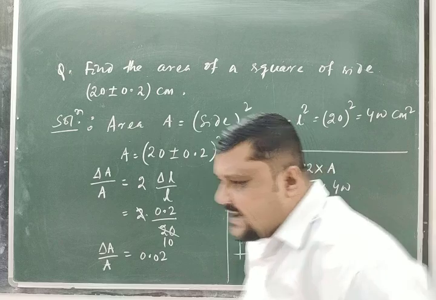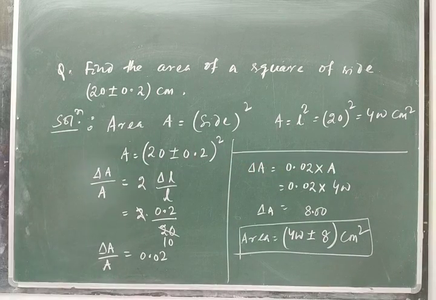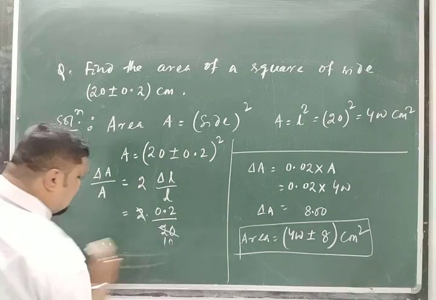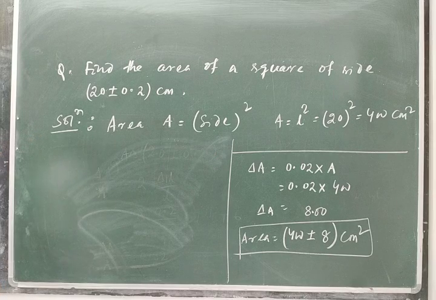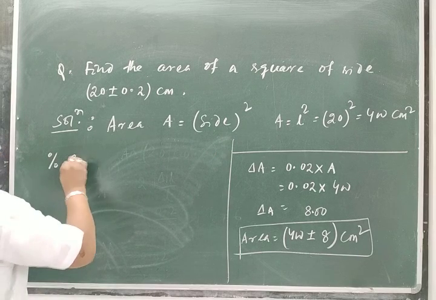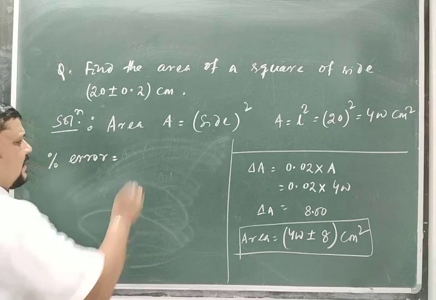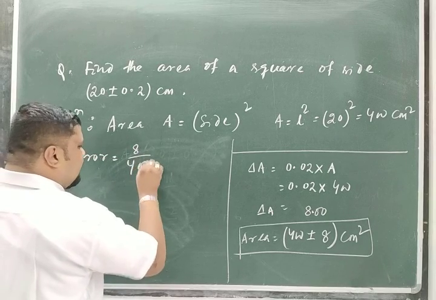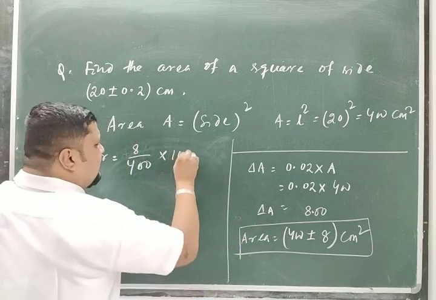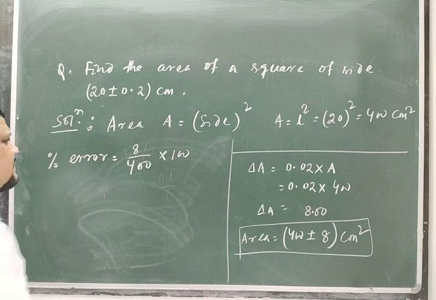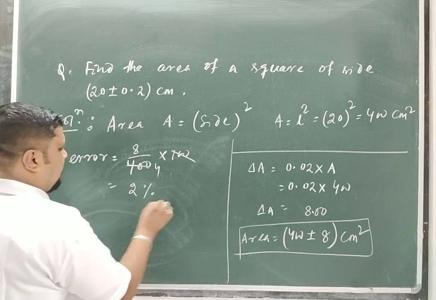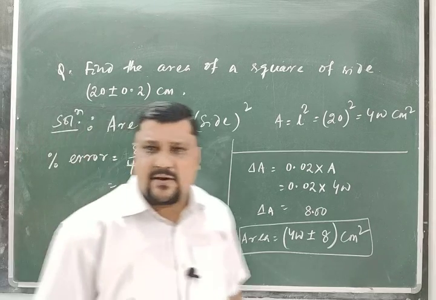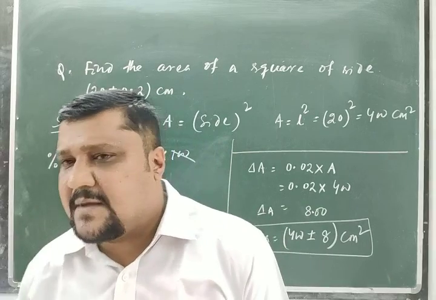What is the percentage error in area? Percentage error means what we will do here? If the question asks for the percentage error in area, the percentage error is equal to 8 by 400 into 100. That is the formula for percentage error. So this is equal to how much? 8 by 4, 2%. This is the percentage error. Clear? You can also calculate the percentage error from the beginning.